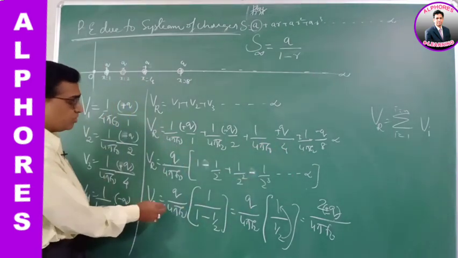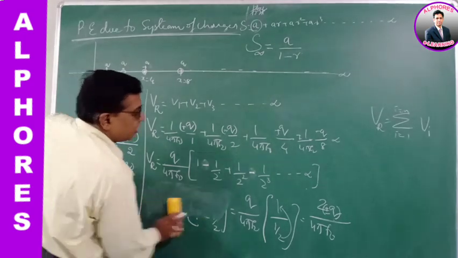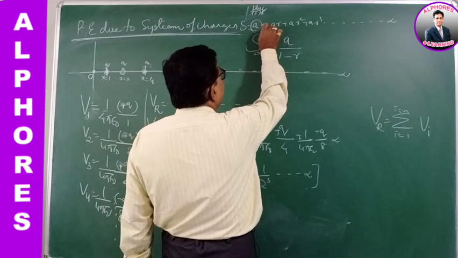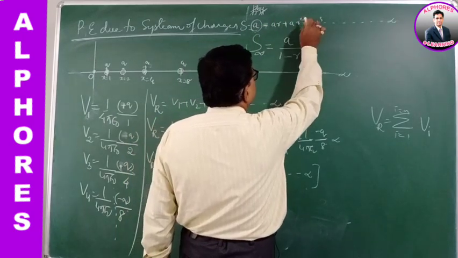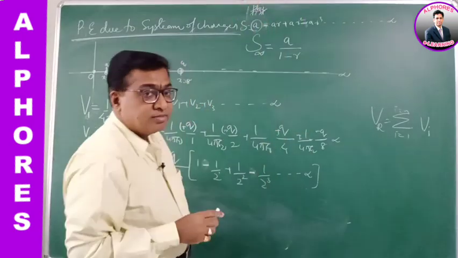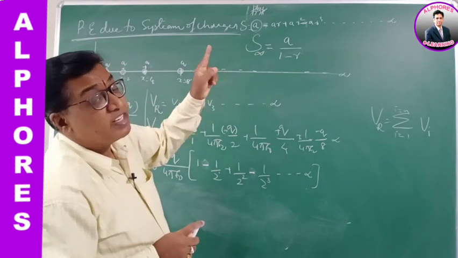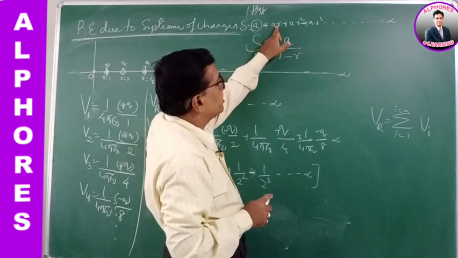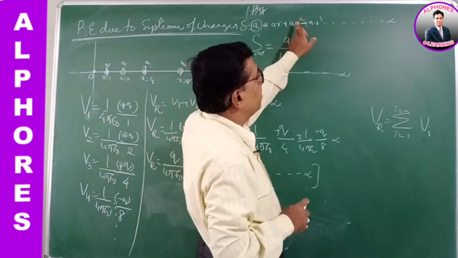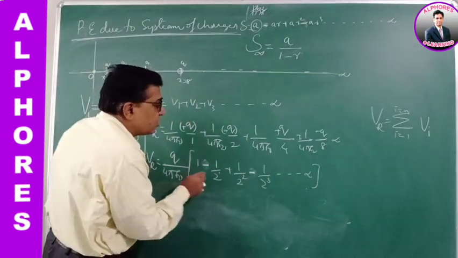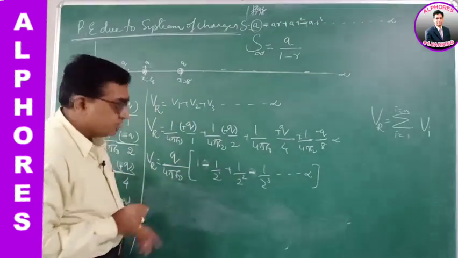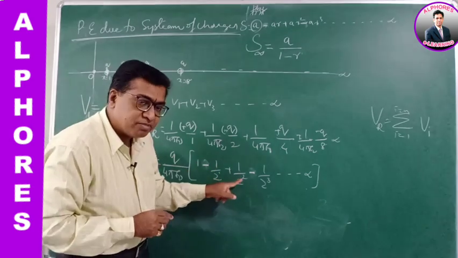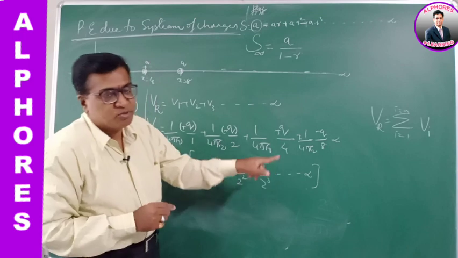Now the sum to infinite terms. Here again the series is plus A, minus AR, plus AR square, minus AR cube, and so on. This time the common ratio is minus R. When I multiply A by minus R, I get minus AR; minus R times minus AR gives plus AR square; again minus AR cube. Here the common ratio is minus 1 by 2. 1 into minus 1 by 2 is minus 1 by 2, minus 1 by 2 into minus 1 by 2 is plus 1 by 4, into minus 1 by 2 is minus 1 by 8, and so on.